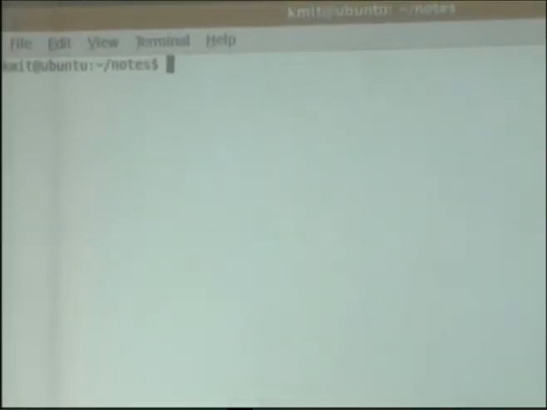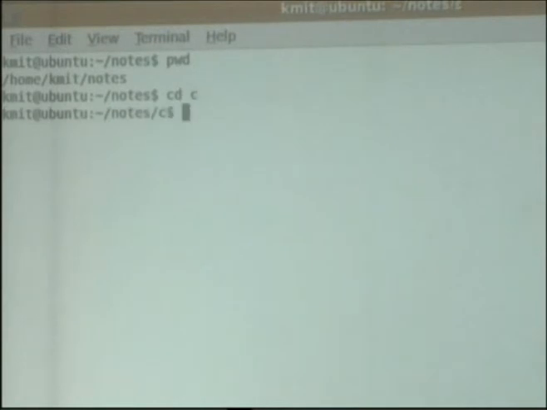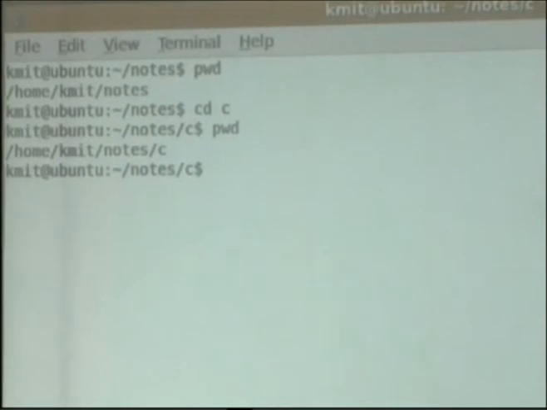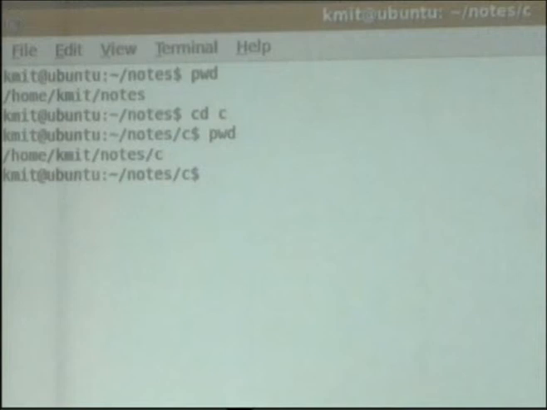Now what we have to do is create files inside notes. So I have to make my current working directory home KMIT notes C. For that, in notes I have to go into C, and here I have to create four files. In order to create four files, we have just seen how to create a file using cat with output redirection and input redirection symbol with the name of the file.